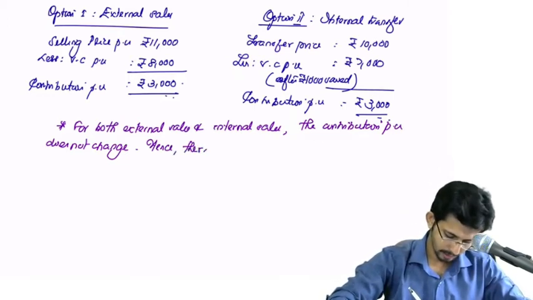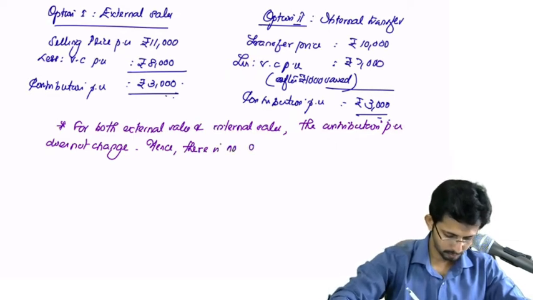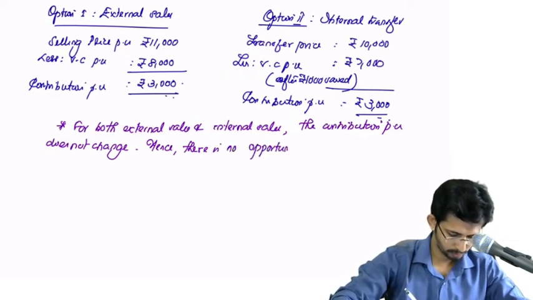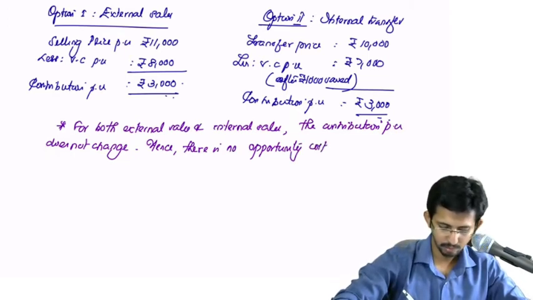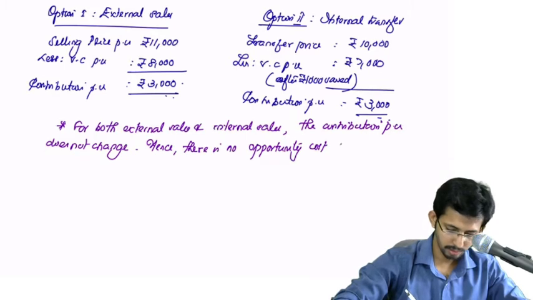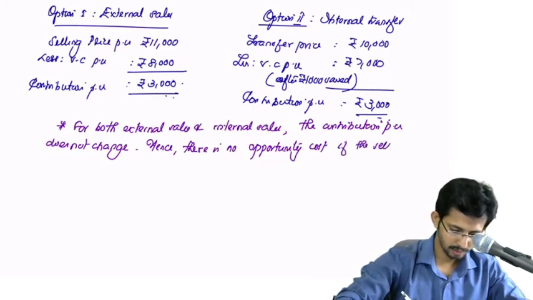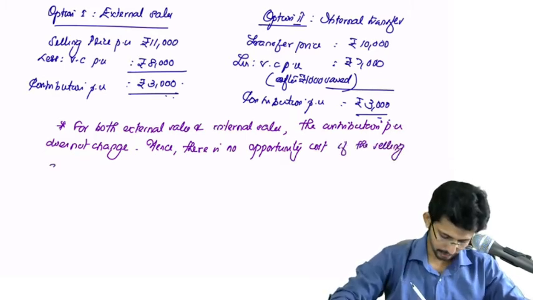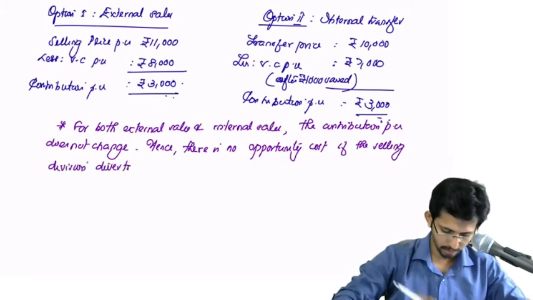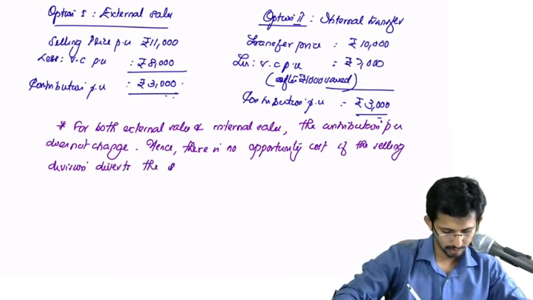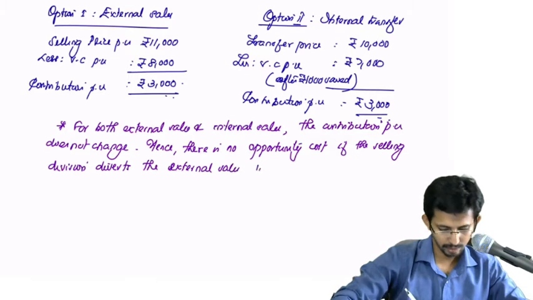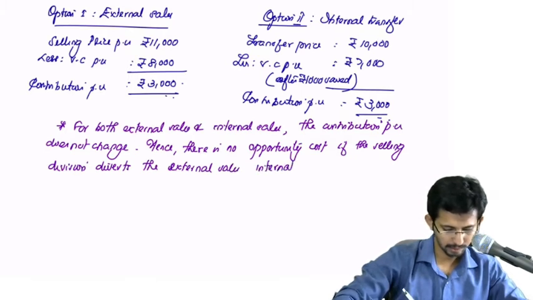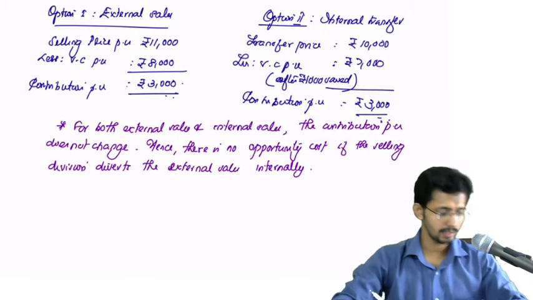Hence there is no opportunity cost if the selling division diverts the external sales internally.